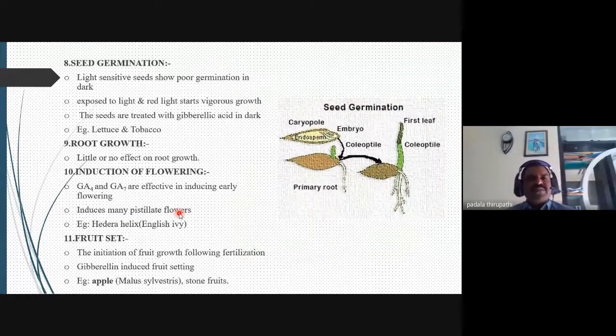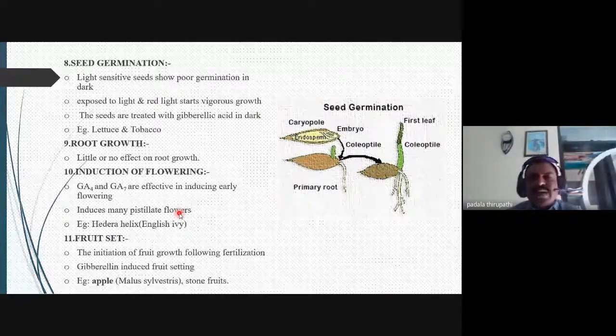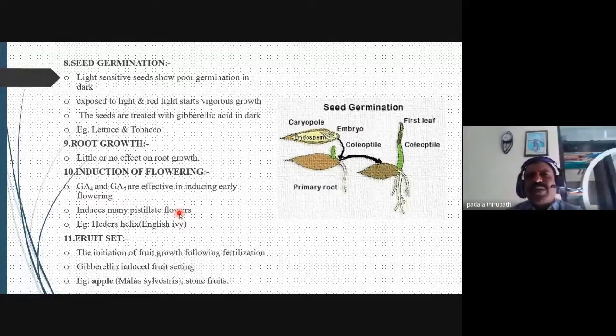Then seed germination, we have also already discussed. Light sensitive seeds show poor germination in dark. Whenever they are exposed to light, red light starts the vigorous growth. Red light. Have you heard about the visual spectrum of 400 to 700 nanometer wavelength? The red light is very suitable for the growth of the plants and also germination of the seeds.